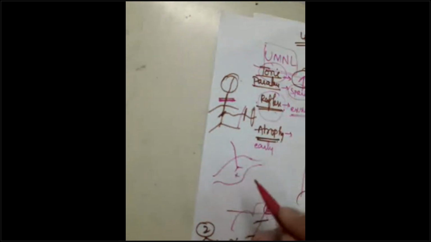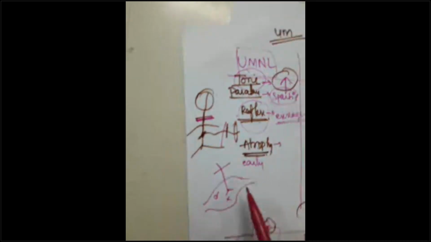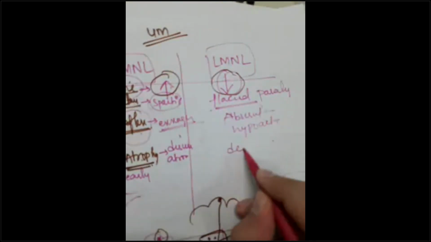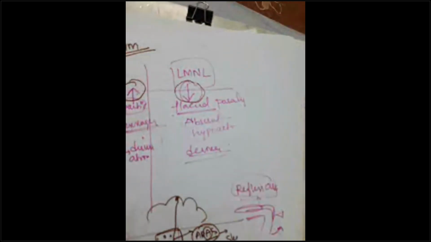Because of nutrition and because of denervation also, there will be no use, and there will be atrophy of the muscle. Atrophy means decrease in the size of the muscle. Cells will be shrinking, decreasing in size. This is the atrophy. Now, what type of atrophy? Here there will be disuse atrophy. Here there will also be denervation atrophy, atrophy due to denervation. Denervation means no innervation, lower motor neuron is cut. That is what I wanted to say.